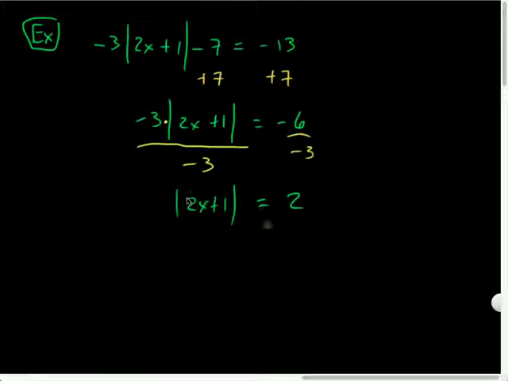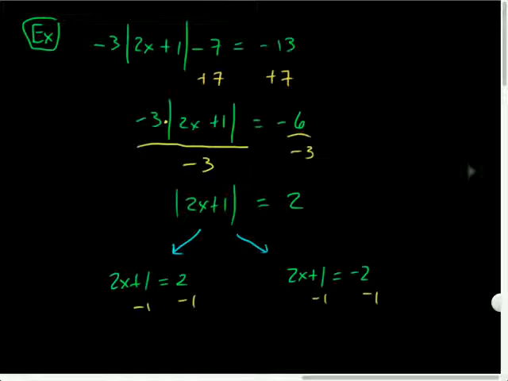So now I've got an absolute value equal to positive. Good news. That means it's realistic so far. What do I do with the absolute value? Do I subtract 1 from both sides? What do I do? Break it up. I can't start changing the stuff on the inside until I've gotten rid of the absolute value. So 2x plus 1 equals 2, or 2x plus 1 equals negative 2. Two possible cases. And subtract 1, subtract 1, subtract 1, subtract 1.